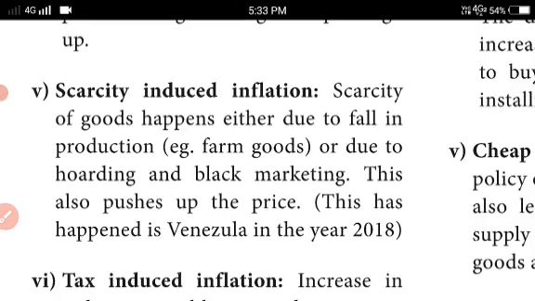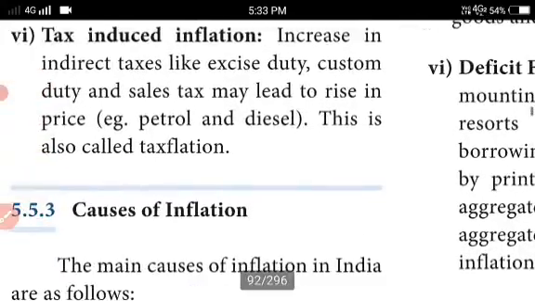Tax induced inflation. Next one is tax induced inflation. Through tax also inflation may occur. An increase in indirect taxes like excise duty, customs duty and sales tax may lead to a rise in price. For example, petrol and diesel. Depending upon the petrol and diesel prices, inflation will be there.